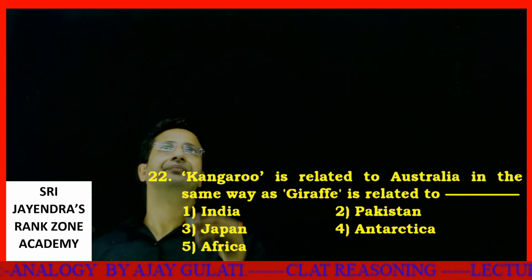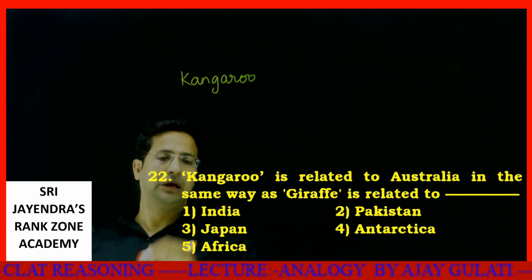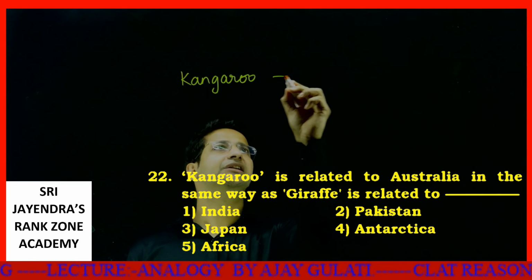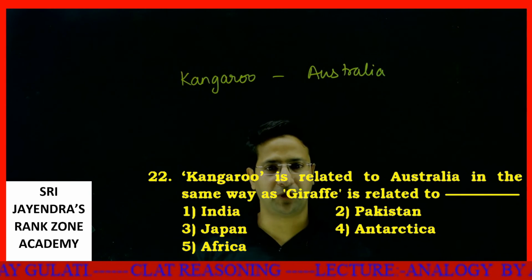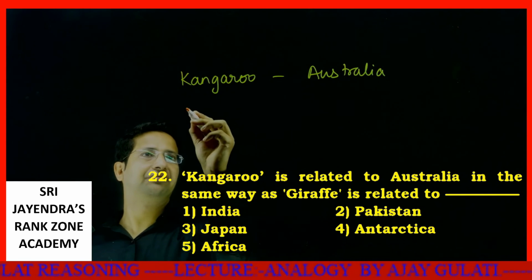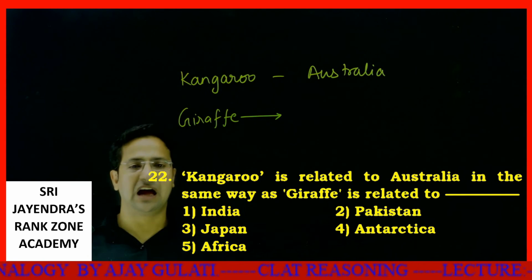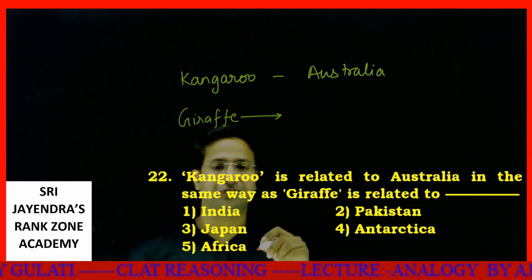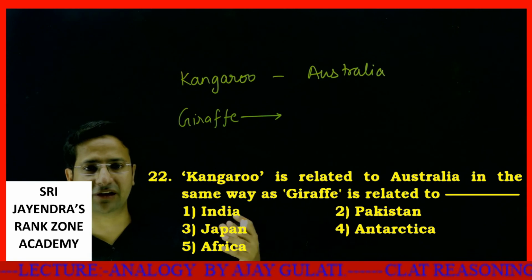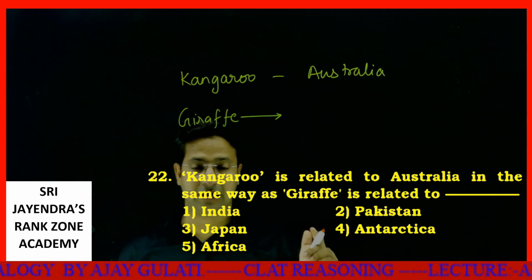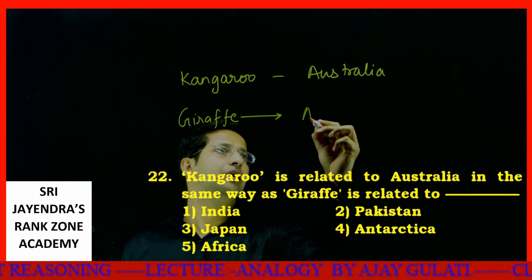This one is a good one. Kangaroo is related to Australia. See, the kangaroo is actually native to Australia. It is the national animal of Australia. So giraffe: where are giraffes locally found, my dear students? Giraffes are basically the national animal of Tanzania, but Tanzania is not written. Instead of Tanzania, Africa is given. Tanzania is a part of Africa, so giraffes are natives of Africa.